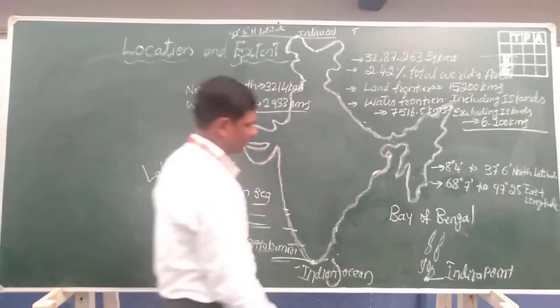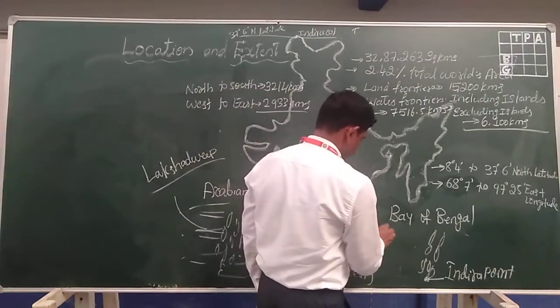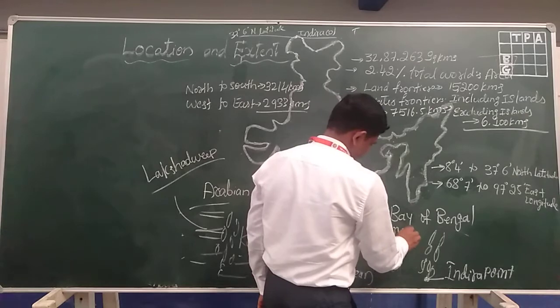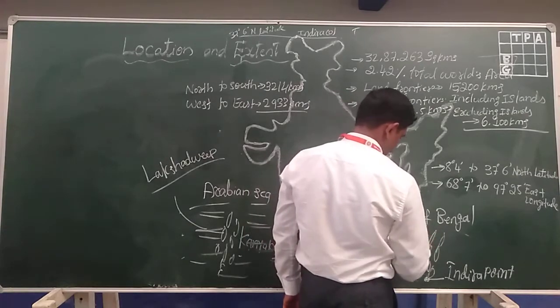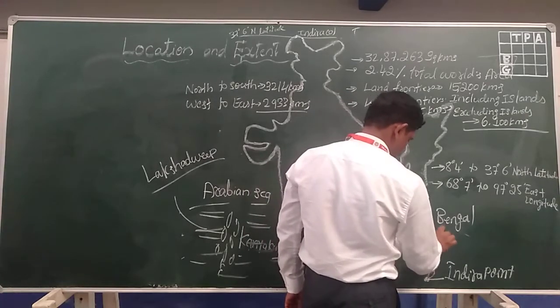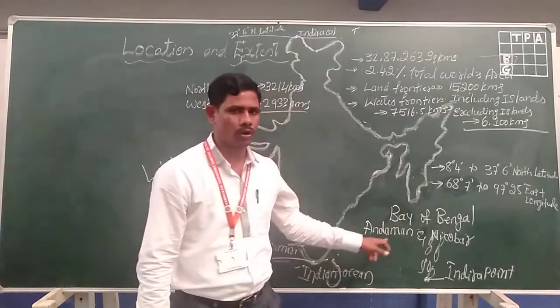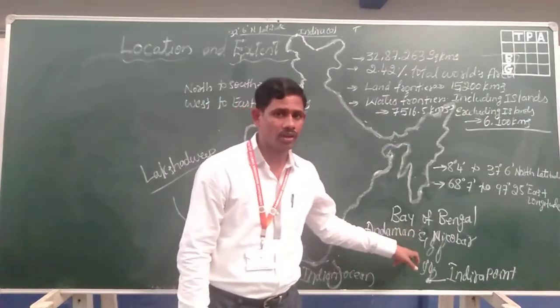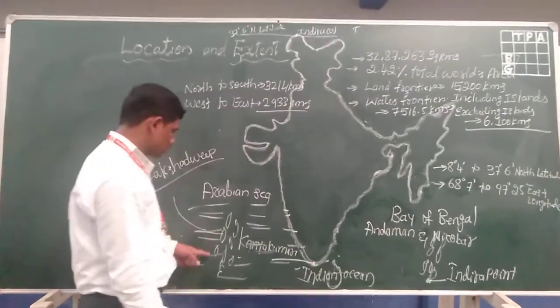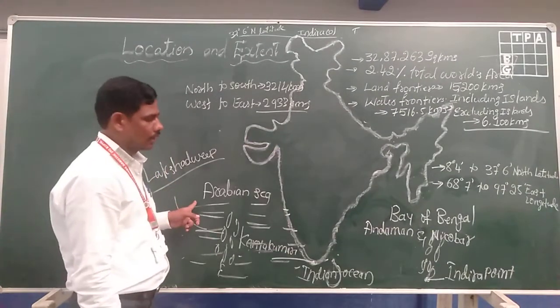Lakshadweep Islands, here Andaman Nicobar. Andaman Nicobar Islands are located in the Bay of Bengal. Lakshadweep Islands are located in the Arabian Sea.